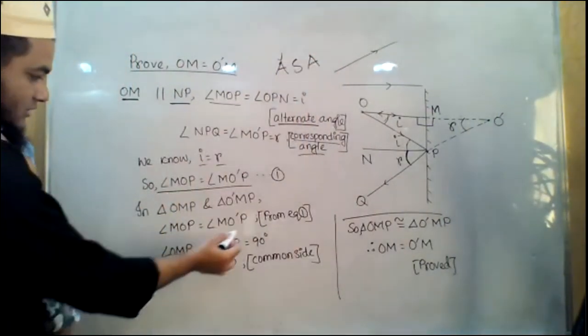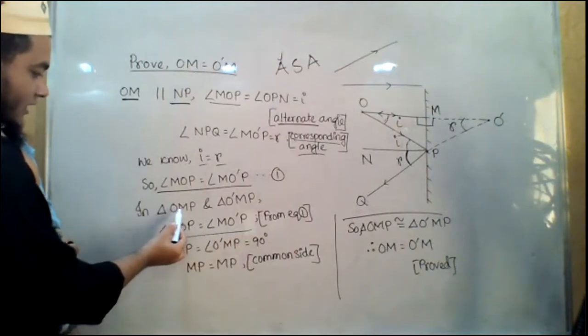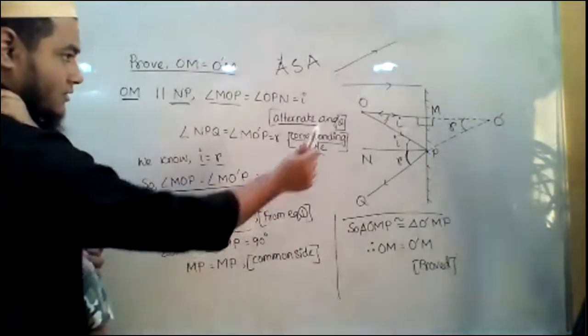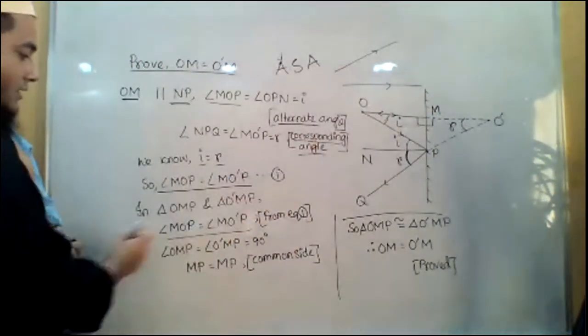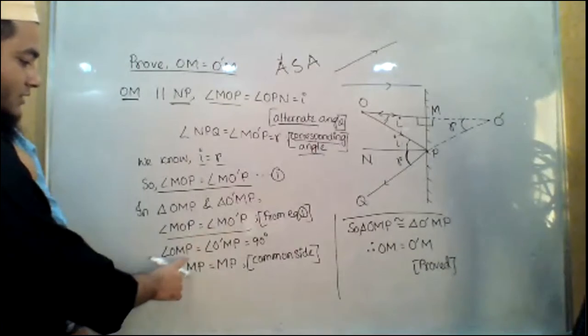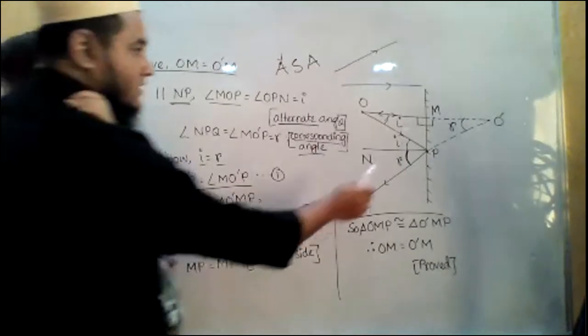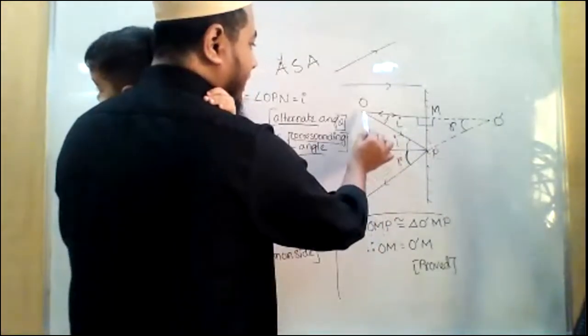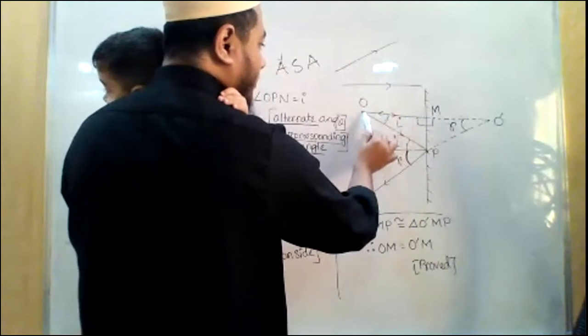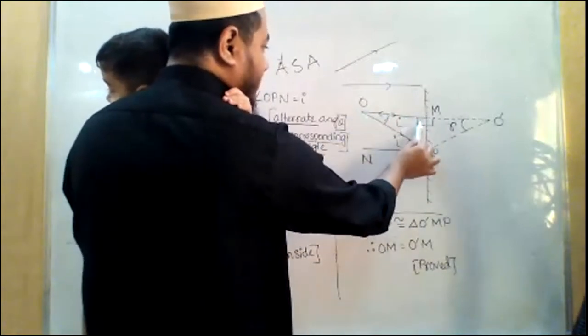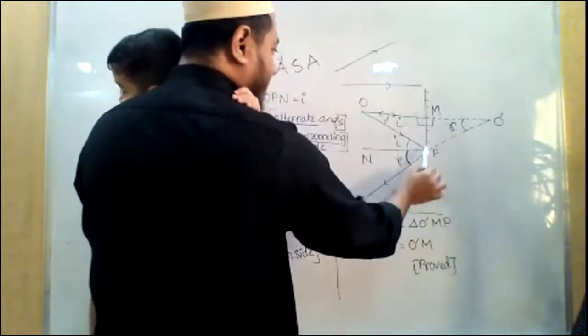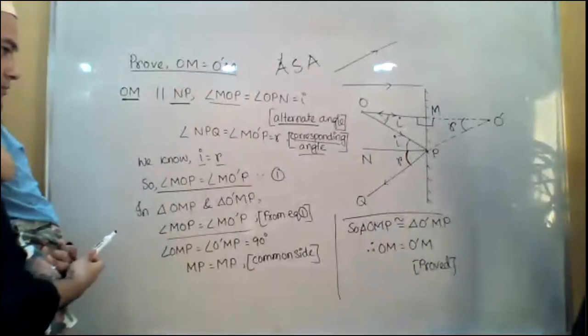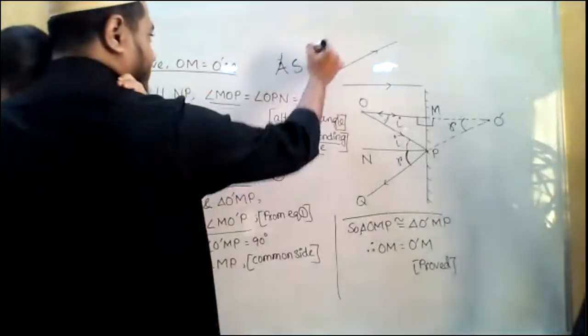Okay. Now you will see, this is what I have written in between triangle OMP and O prime MP, that is those two triangles, one angle equal, another angle that is equal to each other, that is this angle, which is 90 degree. I already said that I have drawn a perpendicular, so OMP will be 90 degree, also O prime MP will be 90 degree, right? So two angles equal proved.